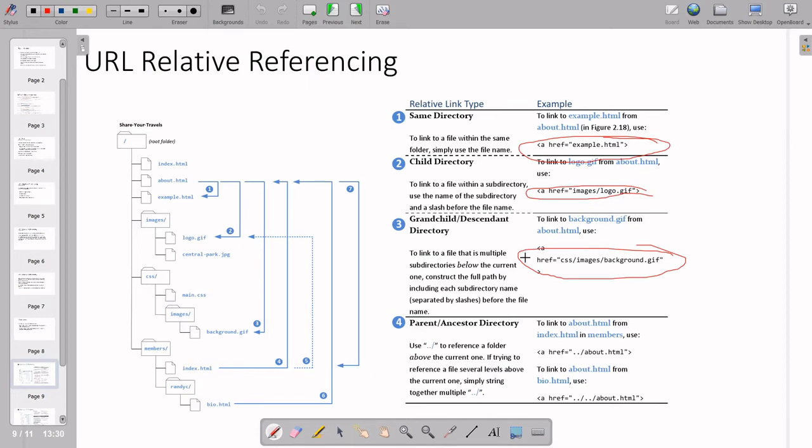The third one is called grandchild directory. Grandchild directory means inside one folder there is one more folder, and then your contents are there. Take the example css/image. CSS is one directory, inside that image is another directory, and inside that there is an image file.